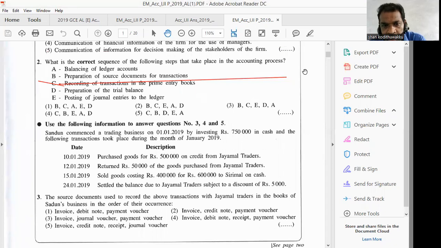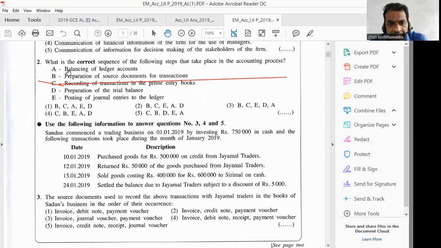Then you have to prepare a summary of the accounts, that is summarizing. Then you have to interpret details. Then you have to analyze account results. Like that, we have discussed the accounting process. At the beginning, you may have learned the accounting process, right? Then, what is the correct sequence order?